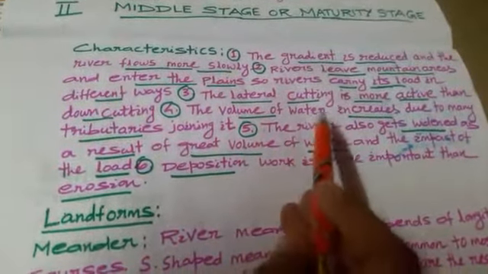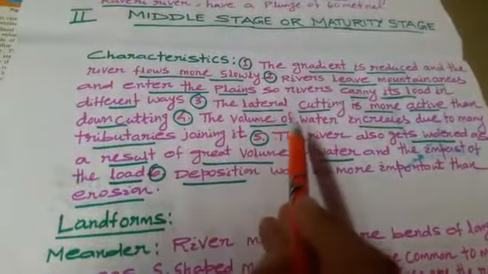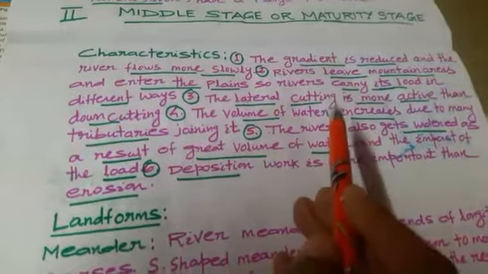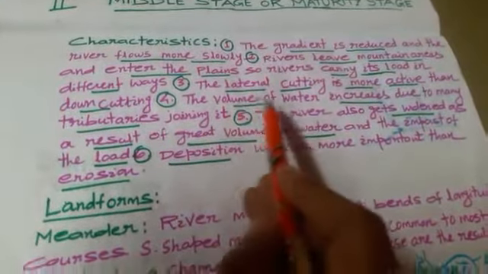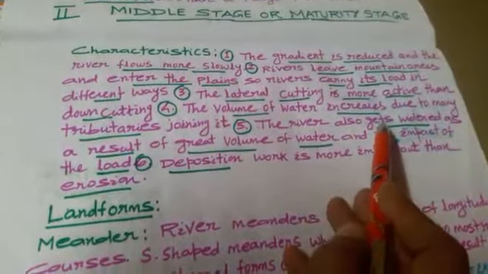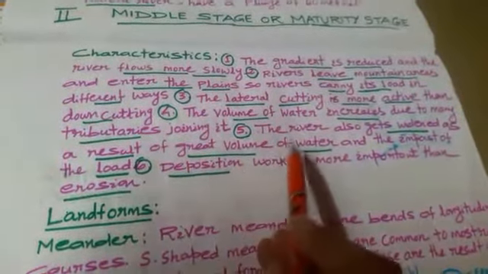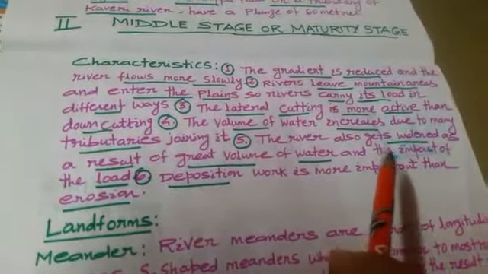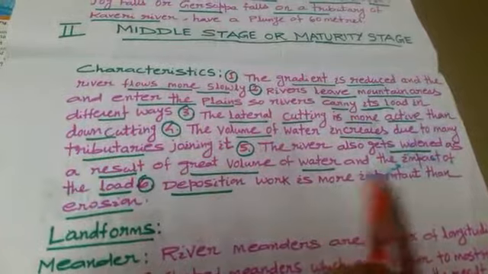The volume of water increases because many tributaries join it. Tributary means the small streams or small rivers that supply water to the main river. So the volume of water increases. The river also gets widened as a result of the great volume of water and the impact of the load. Deposition work is more important than erosion.